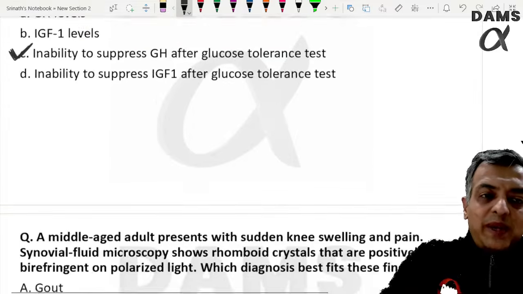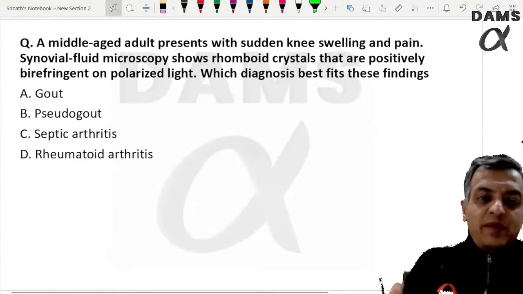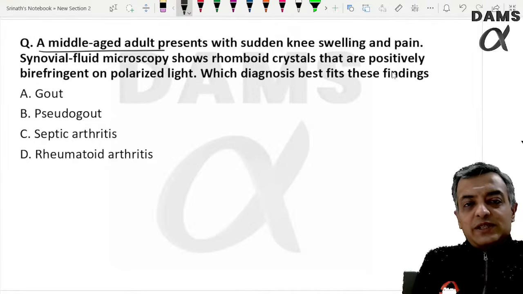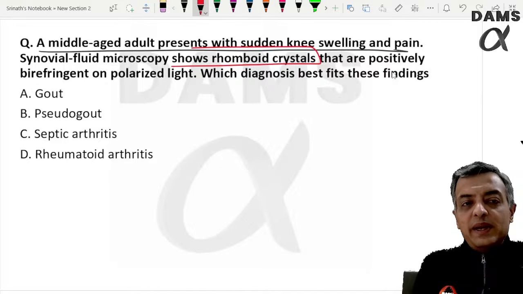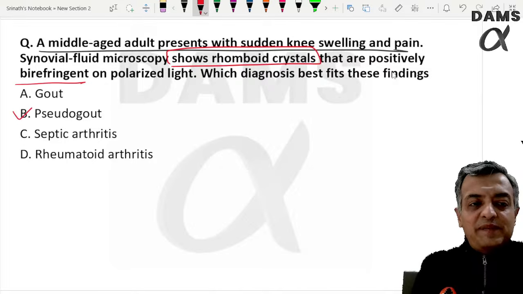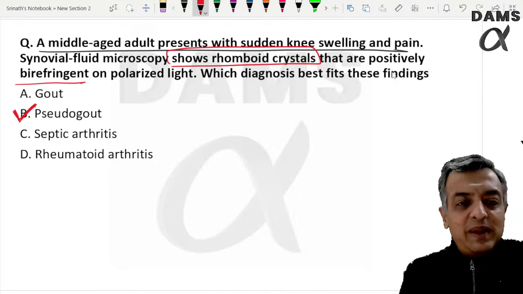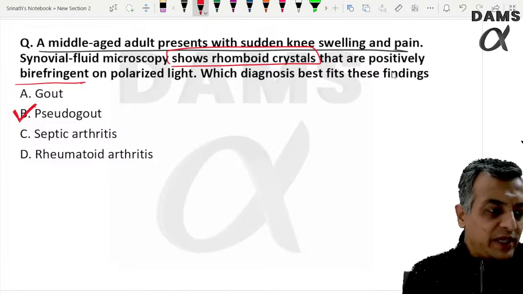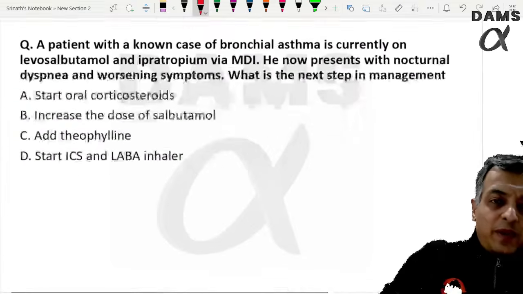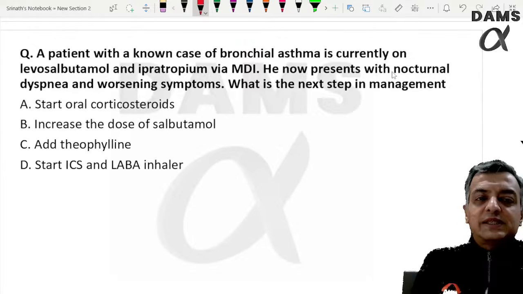Growth hormone suppression test. When a middle-aged adult presents with knee swelling and pain, and synovial fluid shows rhomboid crystals with positive birefringence, don't even read further, the answer is pseudogout, and we can go further. Yes, correct, you are all going well. So I hope all of you have got most of your medicine questions correct.